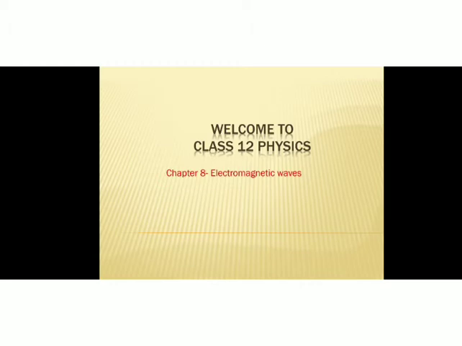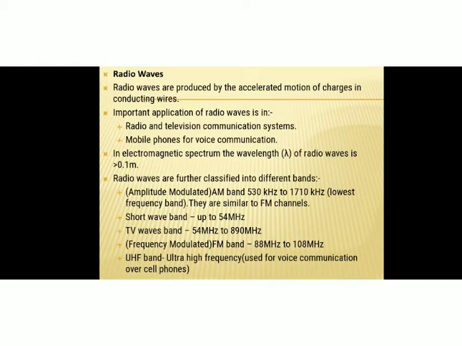So let's get started. Here the first one is radio wave. We shall start with the radio waves. Radio waves are produced by the accelerated motion of charges in conducting wires. So in wires, whenever the charges move and if those charges are accelerated, then the radio waves are produced. What are the important applications of radio waves? It is in radio and television communication systems. Also, radio waves are used in mobile phones for voice communication.